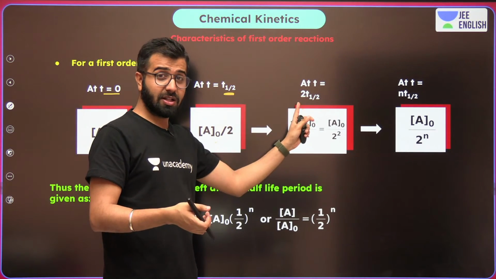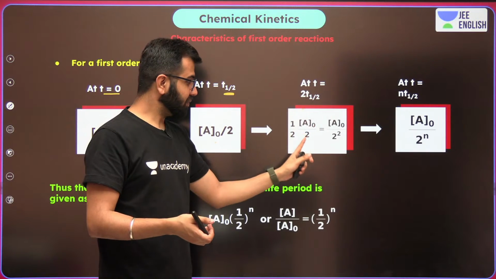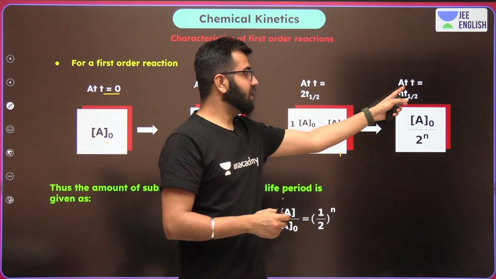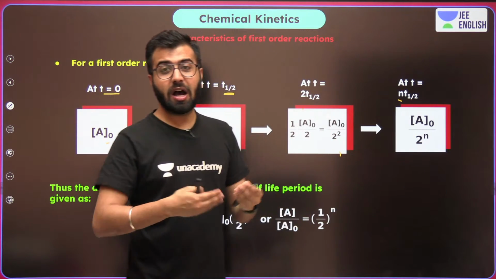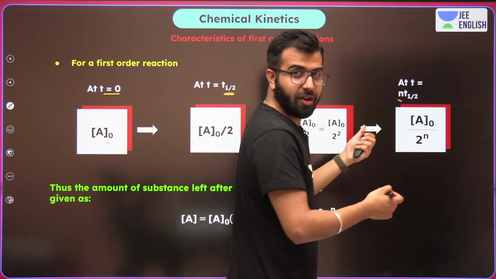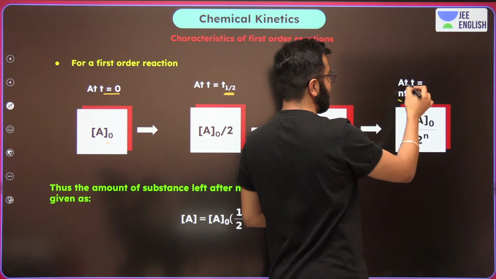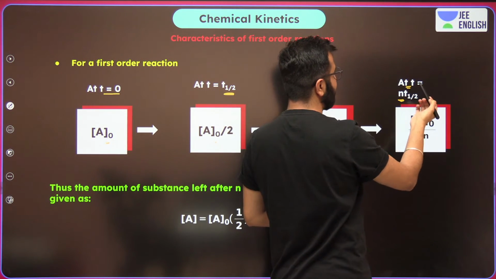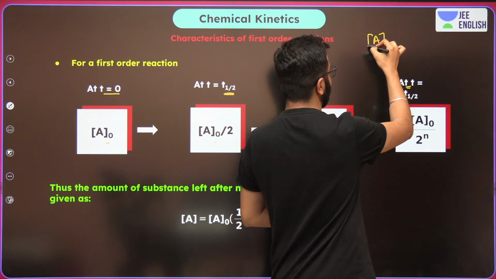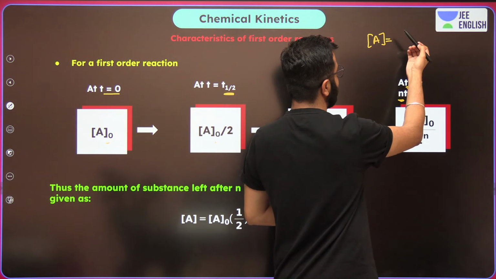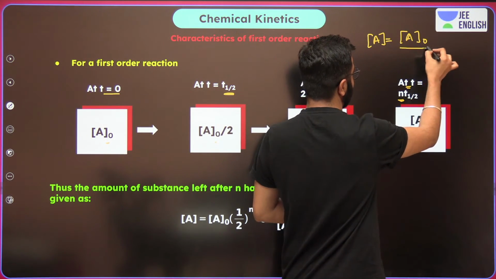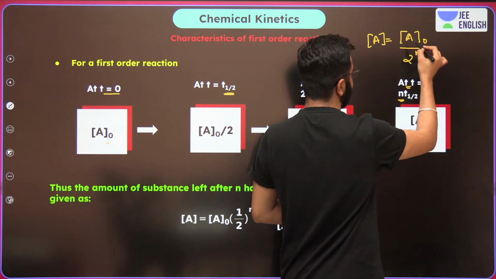After 60 minutes, twice the half-life, it became again 25. And after n number of times of the half-life, what is going to be the formula? The formula over here is: at time T, equal to n number of half-lives, the concentration of the particular reactant becomes A0 upon 2 raised to power n.